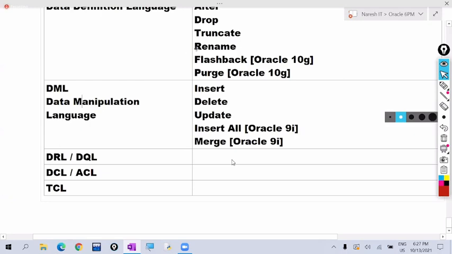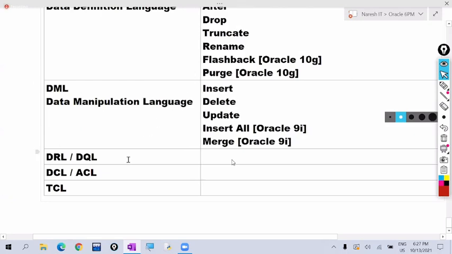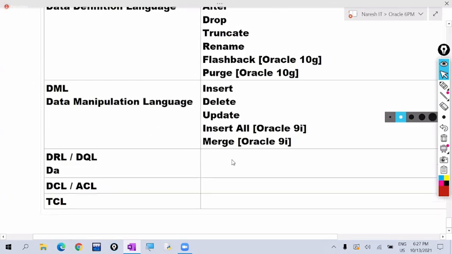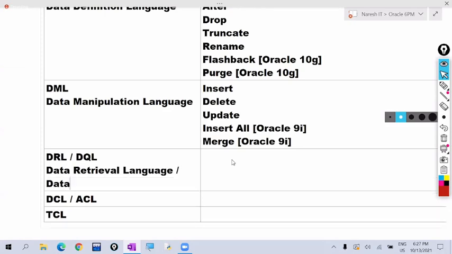Okay, next, DRL commands. Here DRL stands for data retrieval language, or you can say DQL, which means data query language. There is only one DQL command, that is the select command.